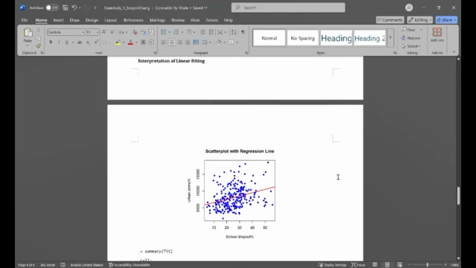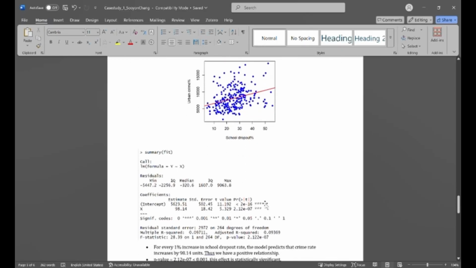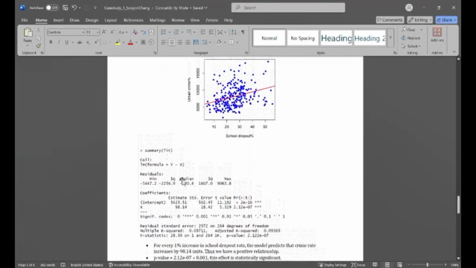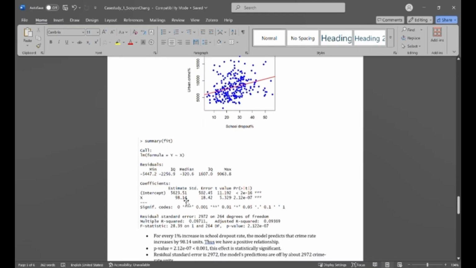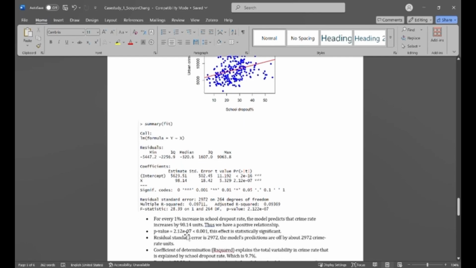Next, I made a linear regression between the school dropout percentage and urban crime using the lm function. The results show that for every 1% increase in the school dropout rate, we have a 98.14 increase in units. Thus, we have a positive relationship between X and Y, and the p-values were very small, which means this linear regression is statistically significant.